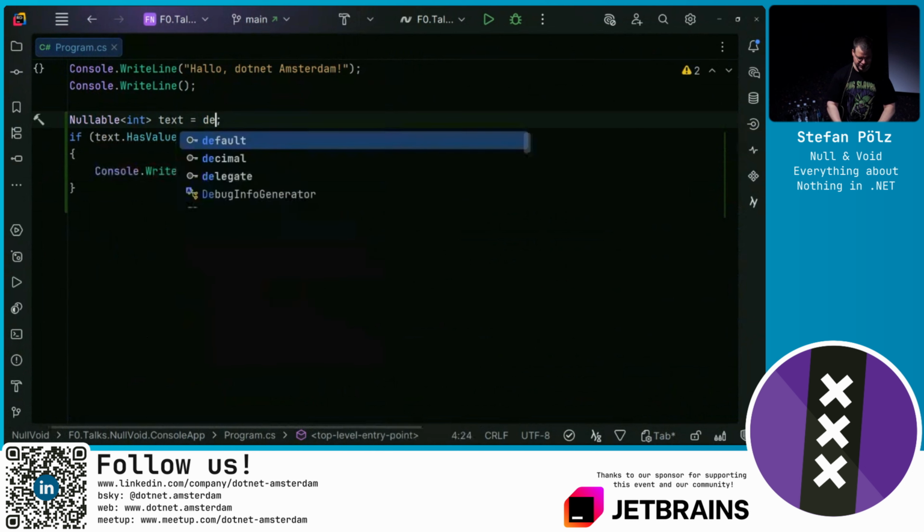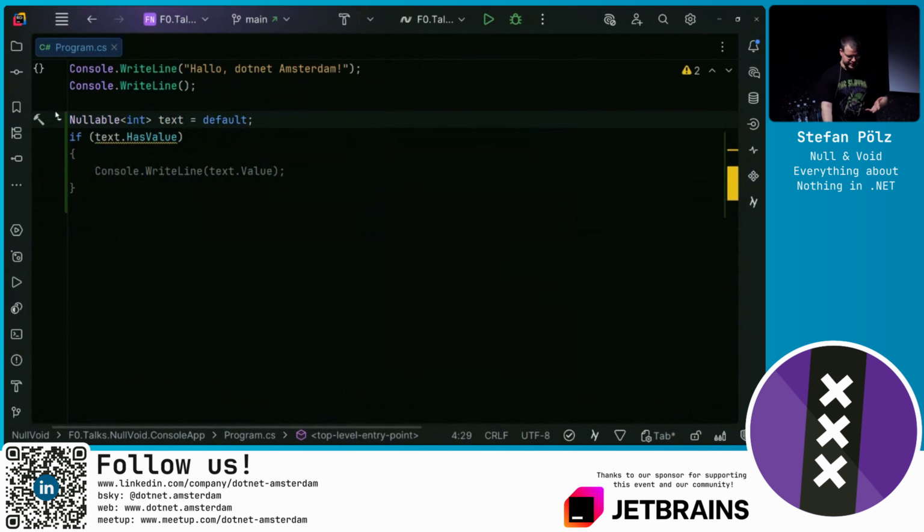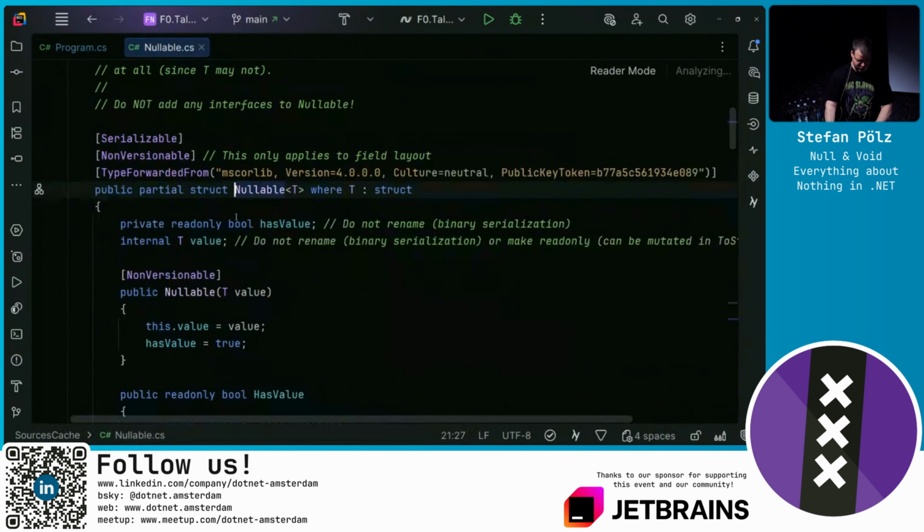If we say default, it's actually the same because we get a default instance of this struct, where the default of a Boolean is false, hence it will not have a value. And the default of the generic T, in case of an integer, the underlying integer when I set a nullable value type to null, is actually 0. But we have the additional Boolean to guard us against that.